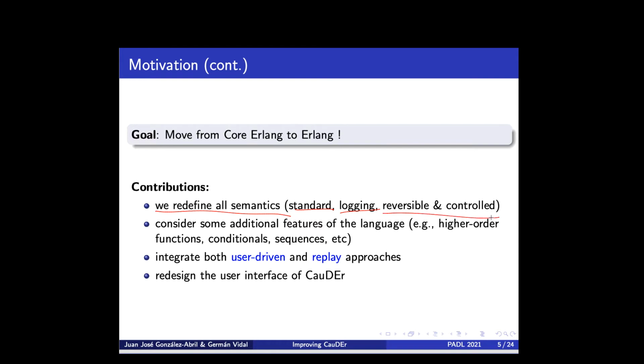And then of course the reversible semantics and what we call a control semantics, whose role I will explain later. In doing so, we have also considered a number of extensions. In particular, we have added some additional features that were not considered before, like higher-order functions, conditional sequences, etc. We have integrated the two previous approaches.